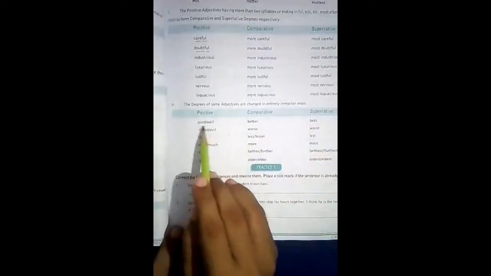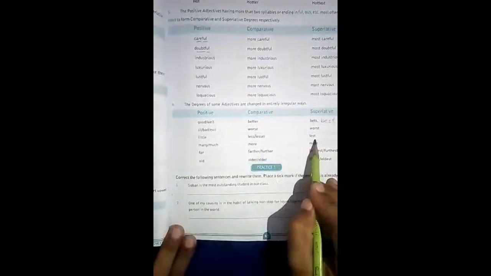And in the sixth rule, we have no common rules, or we don't have exact rules to make it. Actually, these are called irregulars. When we have no rules in grammar, there we use irregular words. So good is the positive degree, better is the comparative degree, best is the superlative degree. So you can see there is no rule to make its comparative and superlative degree.